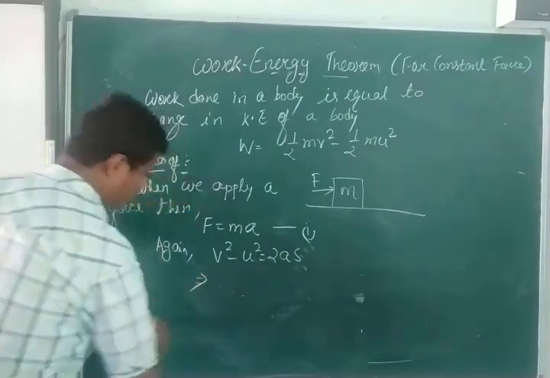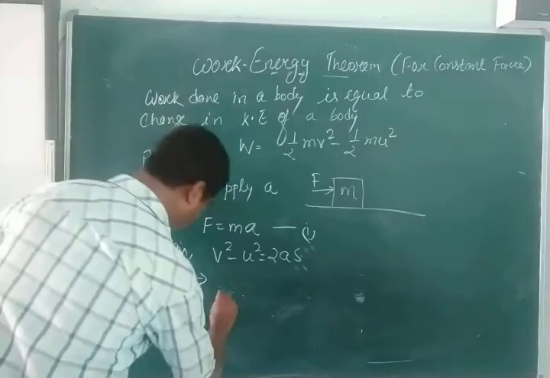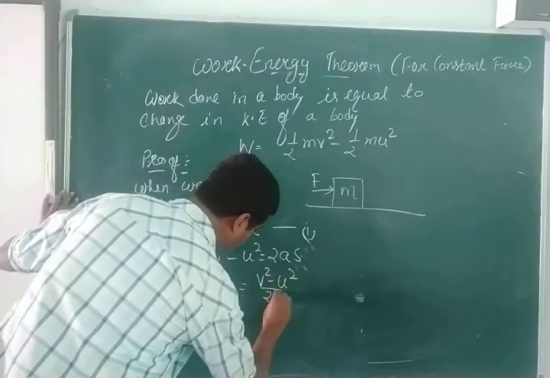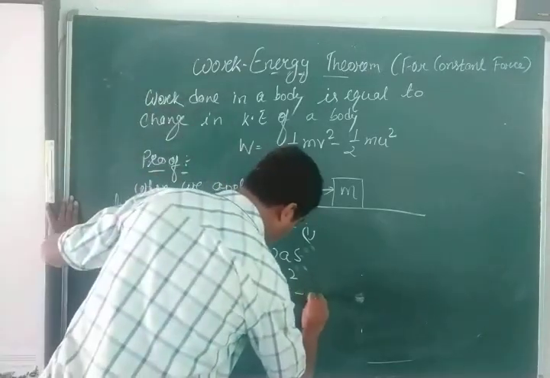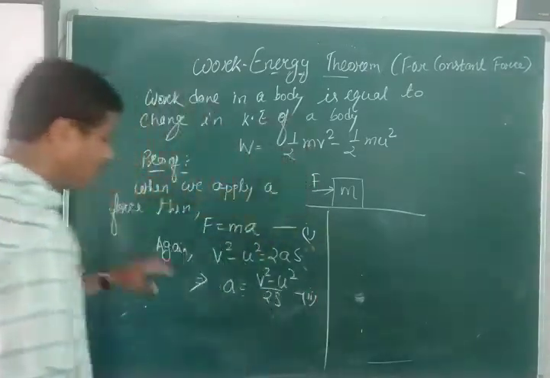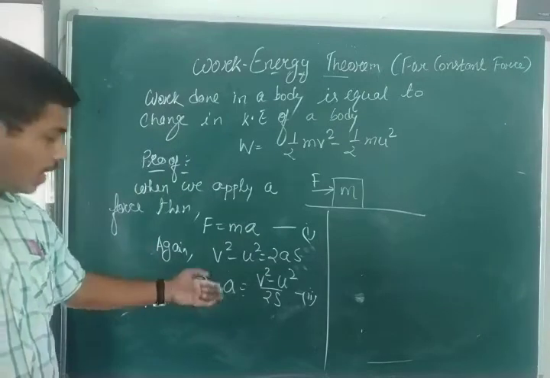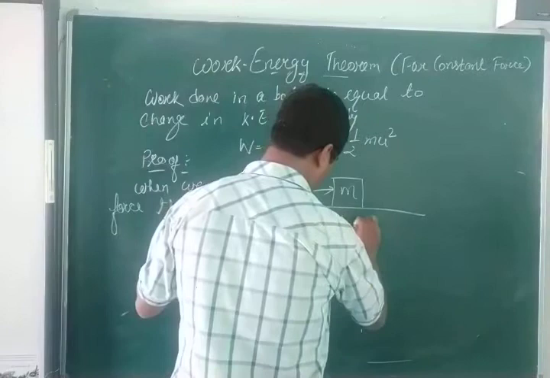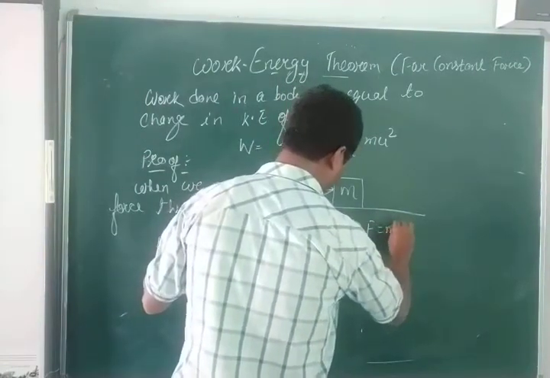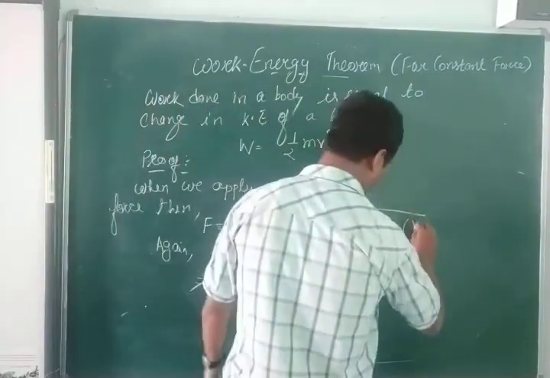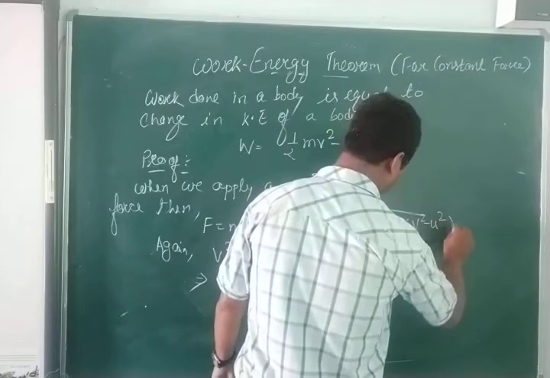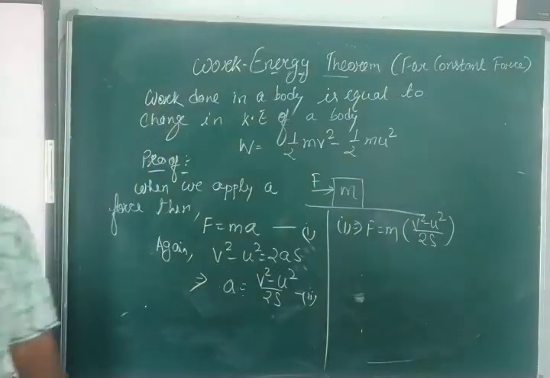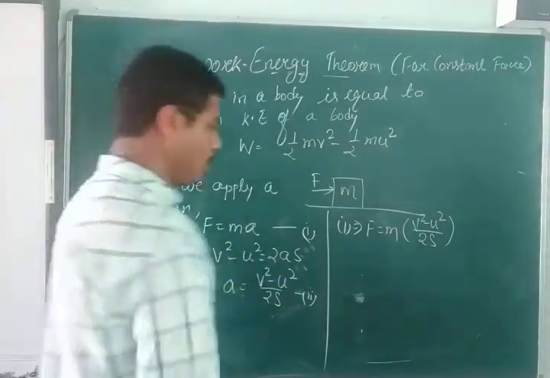So this implies a will be equal to v square minus u square by 2s. This is equation number 2. I find out the value of acceleration. Now this acceleration value I put in equation number 1. So F will be equal to mass into acceleration, and acceleration will be v square minus u square divided by 2s. So force we have got.